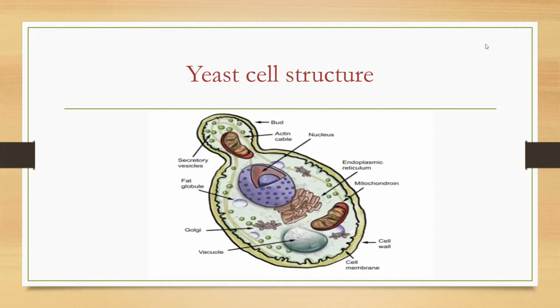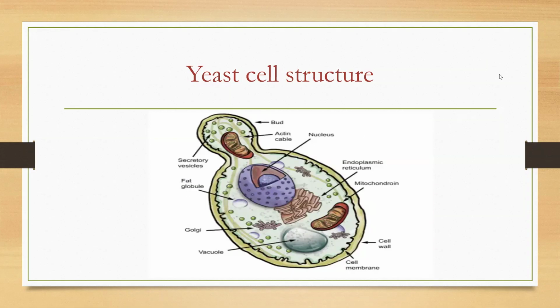Bud, it's done. Next one, actin cable also it's done. Secretory vesicles already I explained. Next one, fat globule or lipid globule. Okay, this is called lipid globule or fat globule.